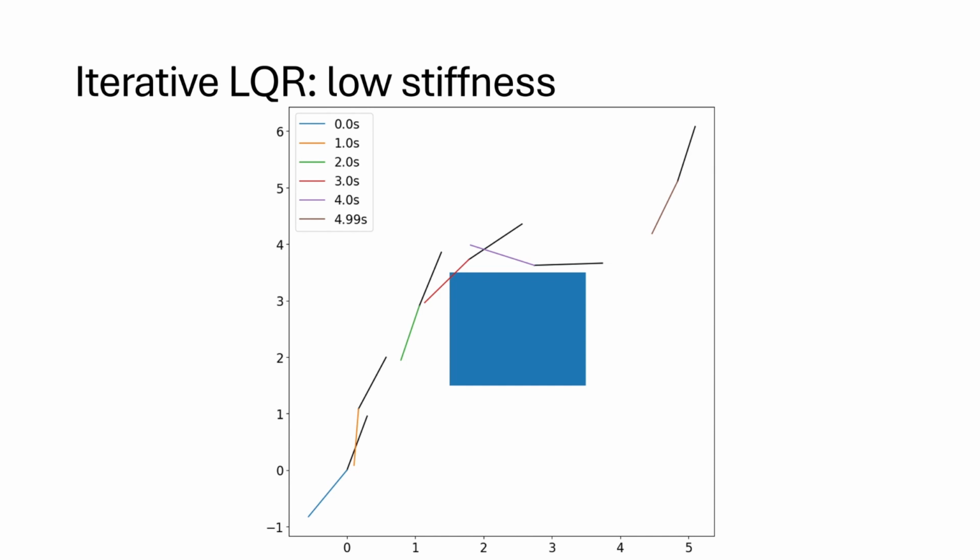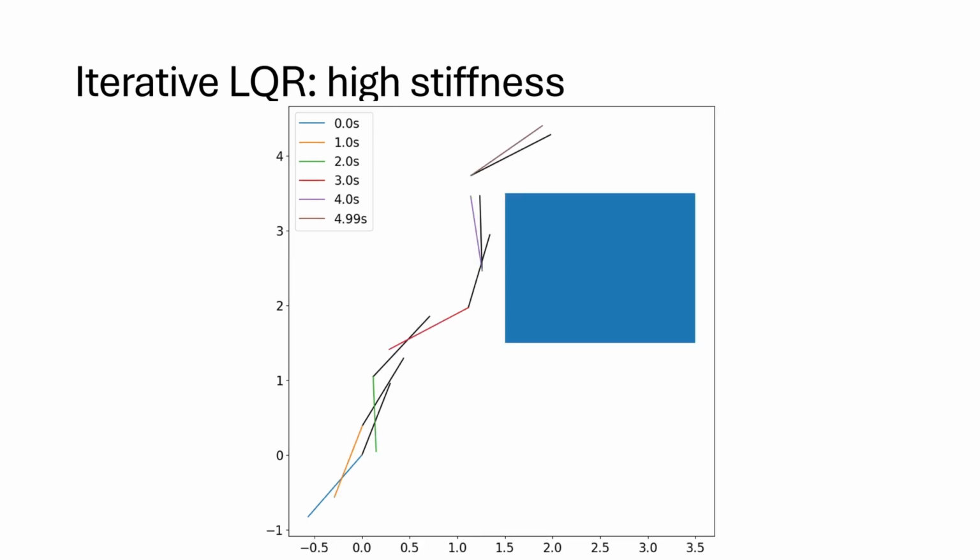Next, I add the box to the system and set the stiffness of all the objects to low. We can see contact and penetration happens at around 3 seconds. But the algorithm manages to find a trajectory to the goal pole, and it also managed to avoid large penetration to lower the acceleration force. However, if the stiffness is high, the solver just gave up and failed to find a